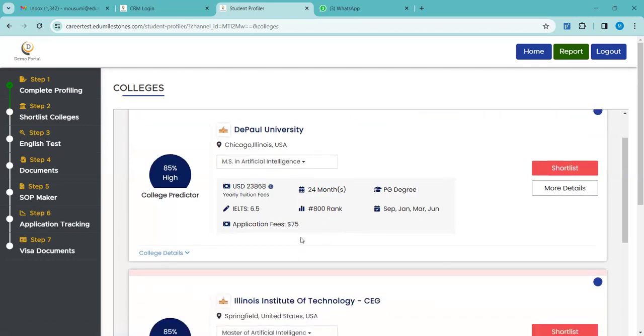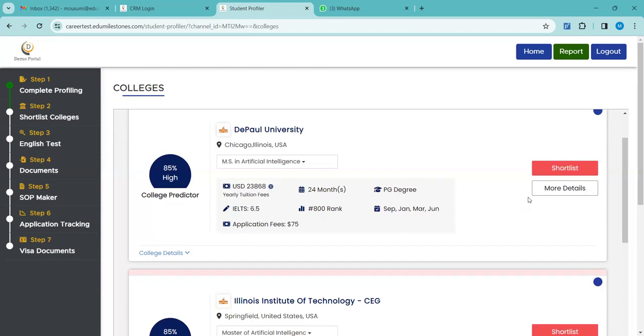You can see all the information provided. What are the fees here? What is the IELTS required? What is the application fee? What is the duration? What is the ranking? Intakes, right? All these basic information is required, but to check whether GRE or GMAT is required, you have to go to the university website program page. What happens is GRE, GMAT was waived off during the COVID period.